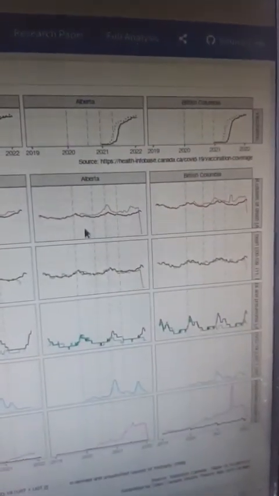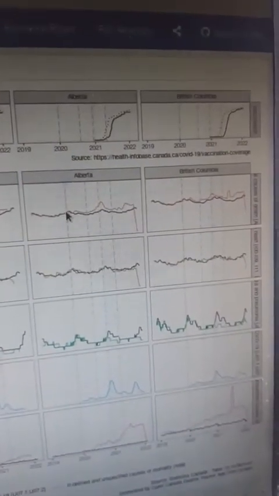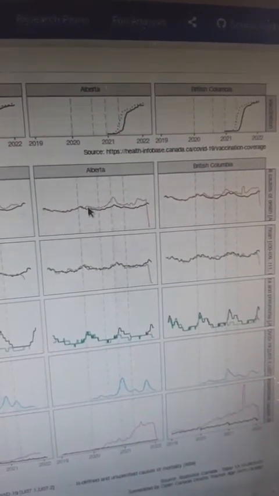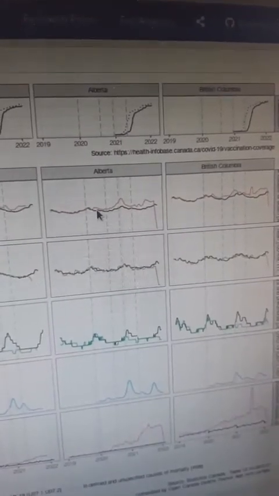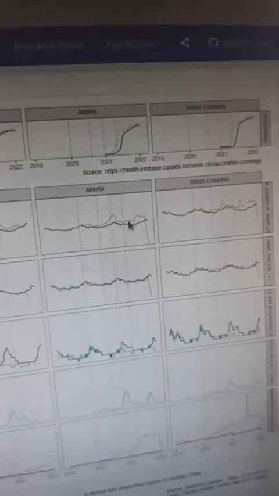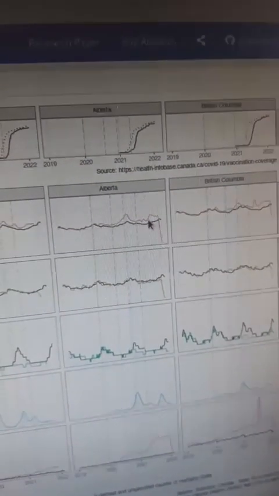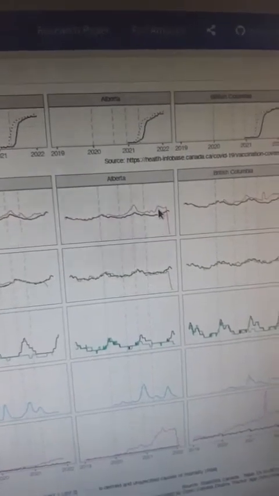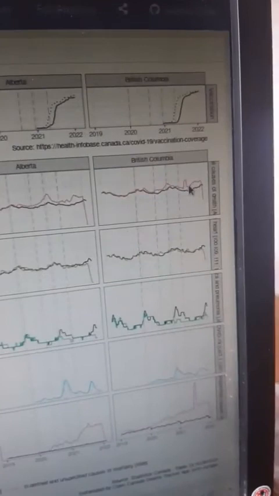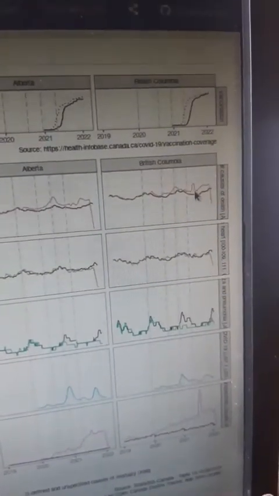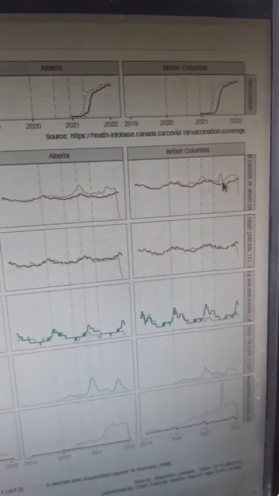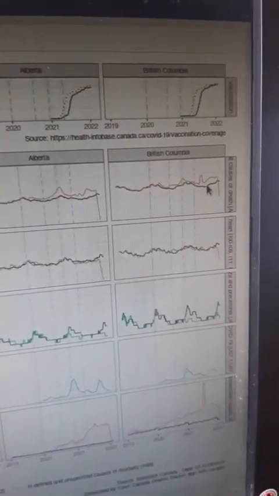Now, let's see what we have in Alberta. In Alberta, in the beginning of the pandemic, there were a little bit more deaths than expected, then a little more, then it went down, and now they're going up again. The excess deaths here are larger than what we had before vaccination. The same is true for British Columbia, where the red line is significantly higher than the black line.